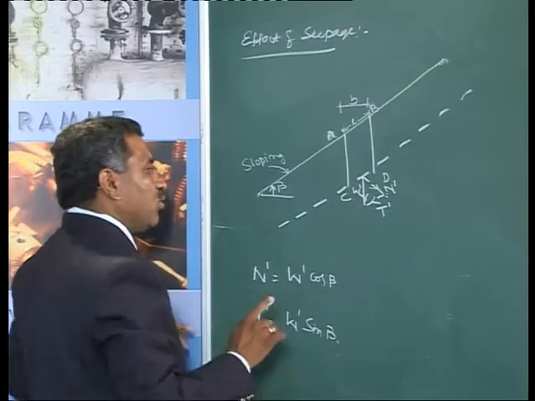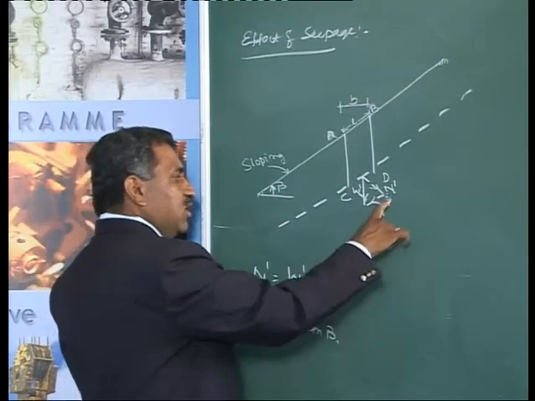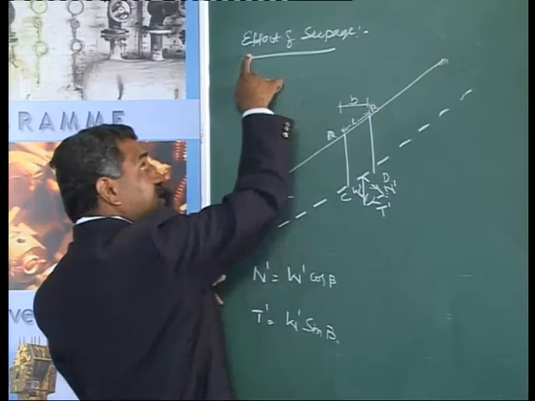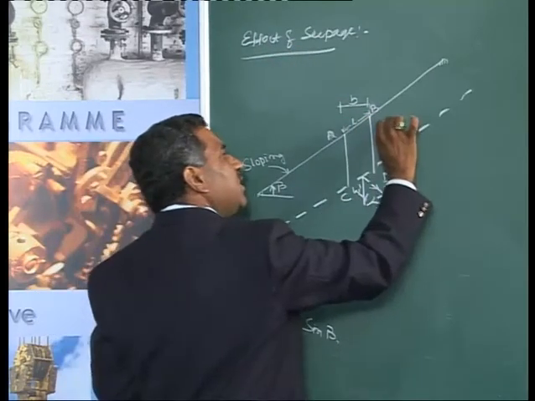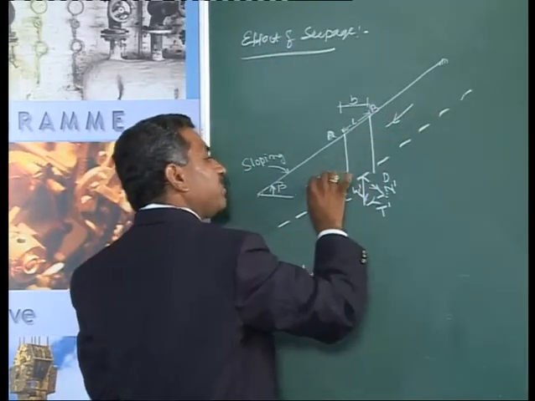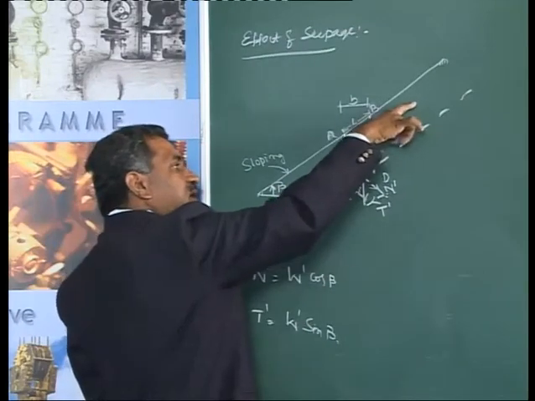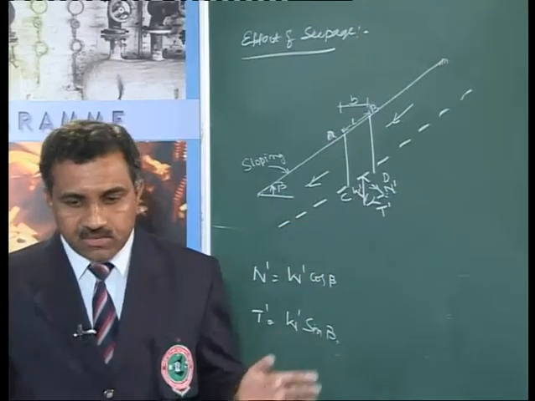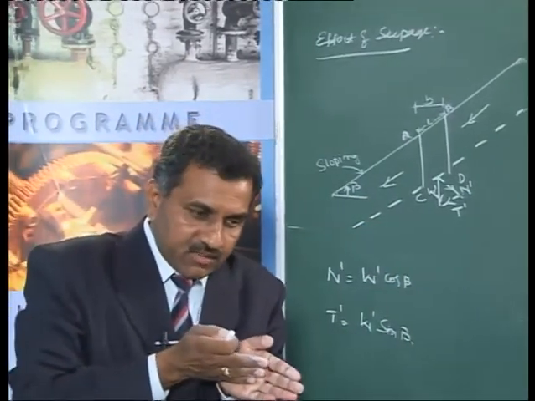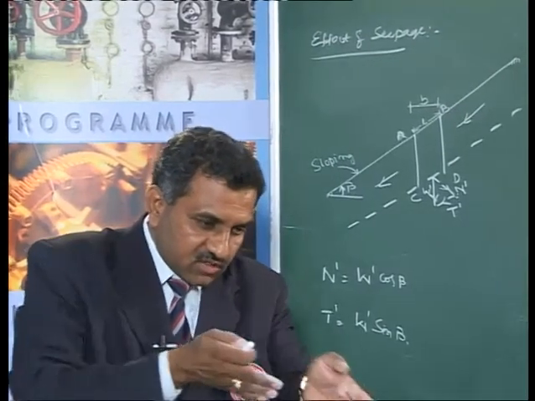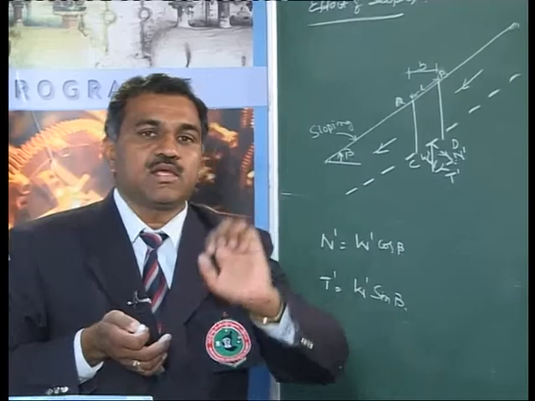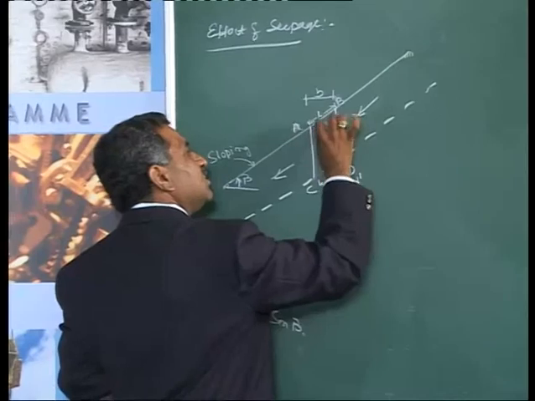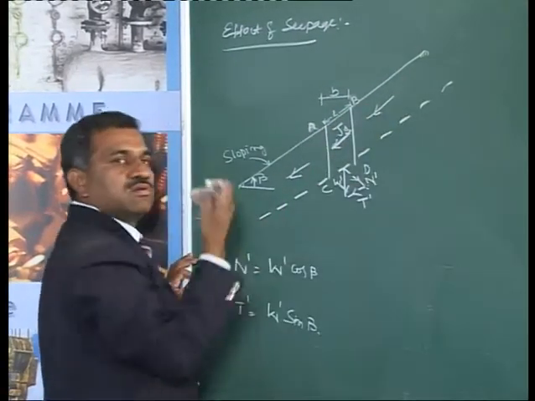Now, in the earlier case, the force that was causing the slope to fail was this T component. When there is seepage, the seepage would always be in the direction of the slope only. It is like this, the seepage is in this downward direction along the slope. Now we know from seepage analysis that whenever seepage water moves in any direction, it exerts a force in the direction of its movement. This is a fundamental thing. Now, there develops a seepage force Js in the direction of the slope.